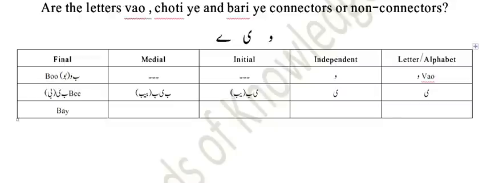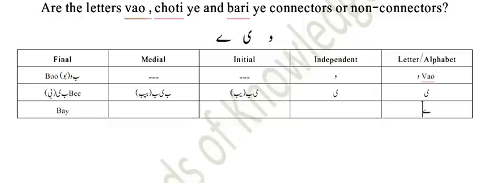So it has an independent form, and an initial form as well. With bay alphabet it is pronounced as yab, and in medial form it is pronounced as bayab with bay alphabet, and in the final format it is called B.